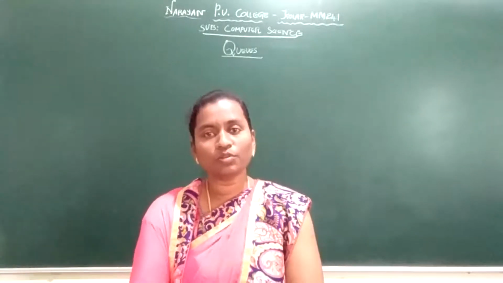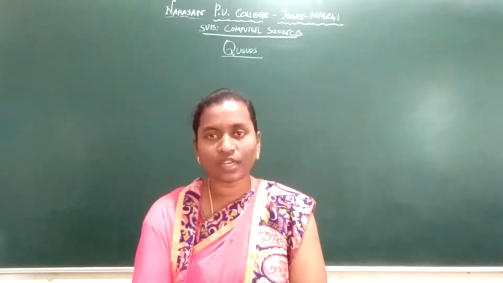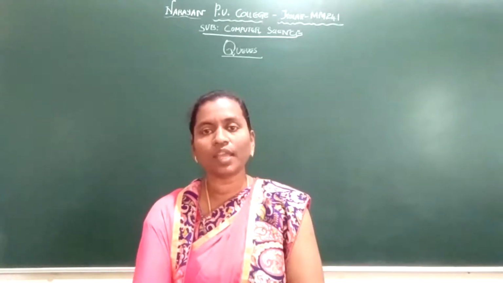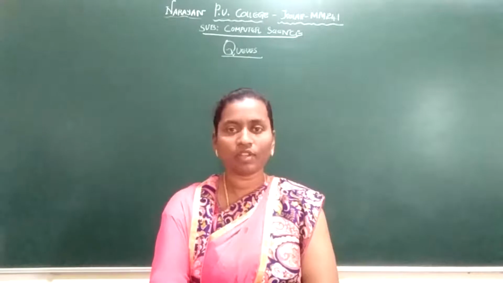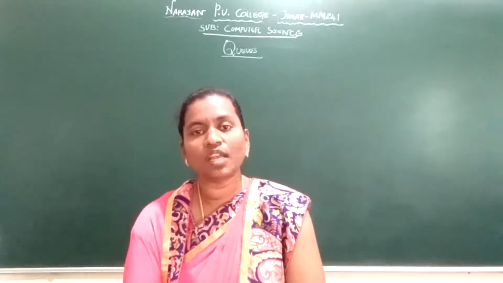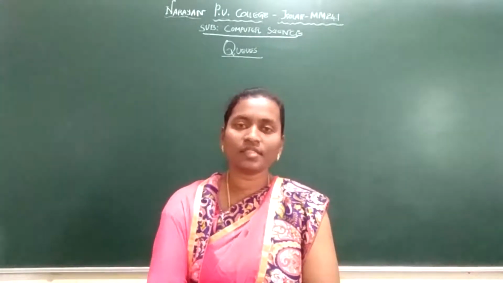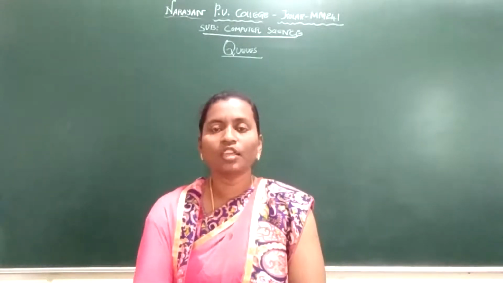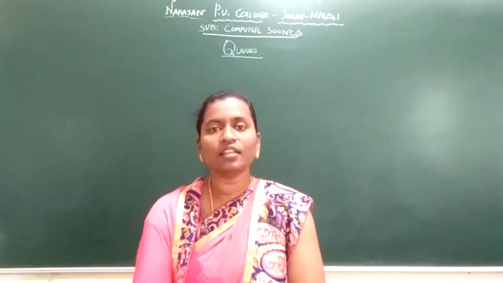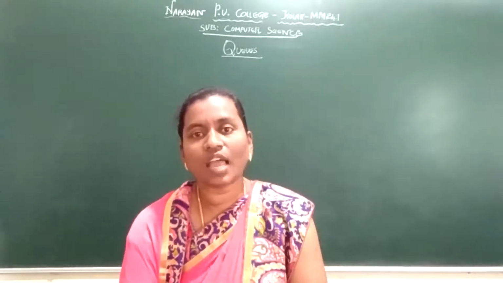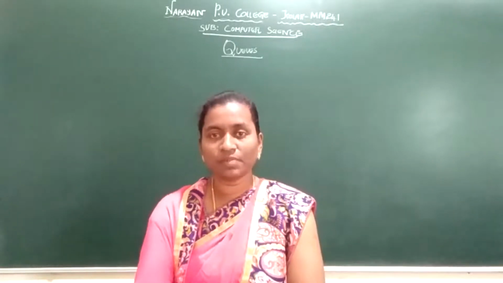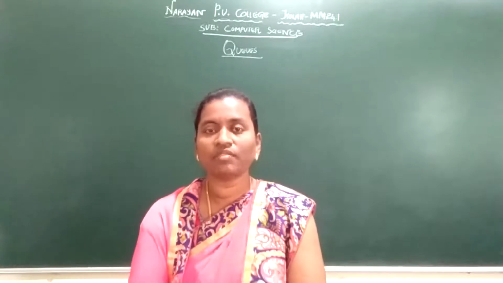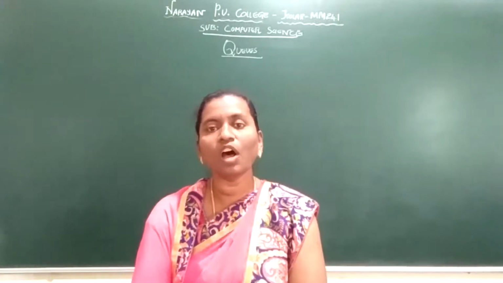So what is a queue? A queue is also a data structure. It is an ordered collection of elements or items where the elements are inserted at one end, which we call the rear end, and the elements are deleted at the other end, which we call the front end. A very good example for queues is students standing in the cafeteria. They are standing in the queue. The students who come first will be served first. So first come, first serve. First in, first out is an example for a queue.